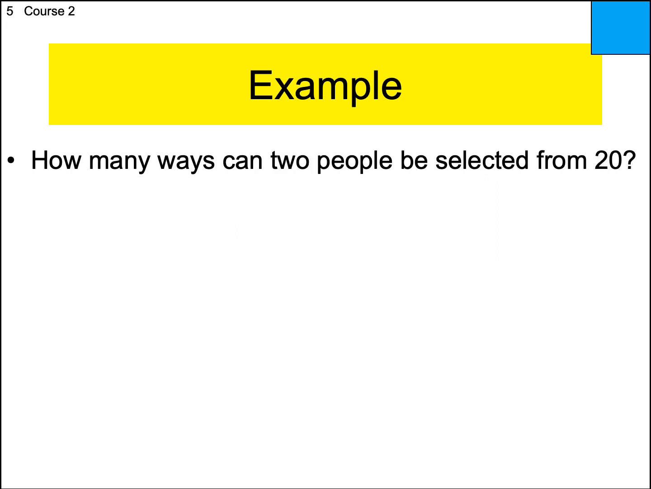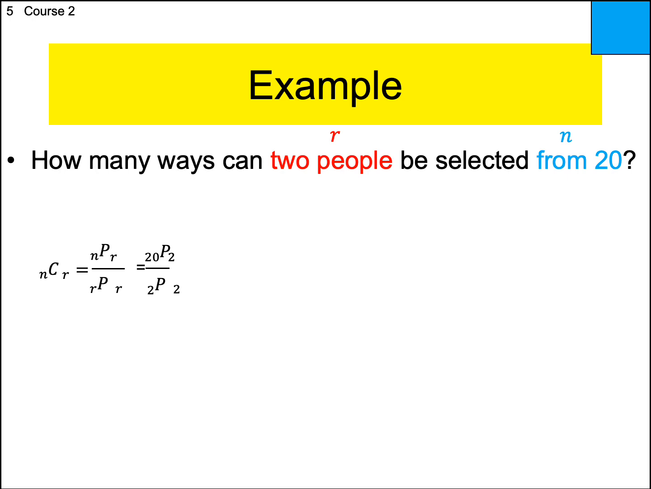Okay, let's do one more. How many ways can 2 people be selected from 20? So, you have a class and the teacher says, I need 2 volunteers, right? How many different combinations are there from a class of 20? So let's see, I have 20 to choose from and I must choose 2. So 20 is the N, 2 is the R. You with me? All right, replace the N with 20, replace the R with 2. And let's see what we get.